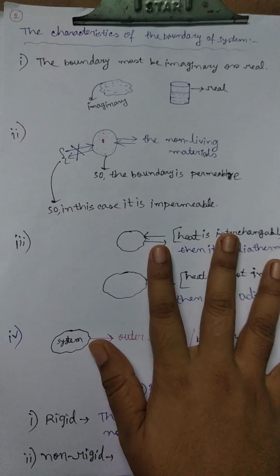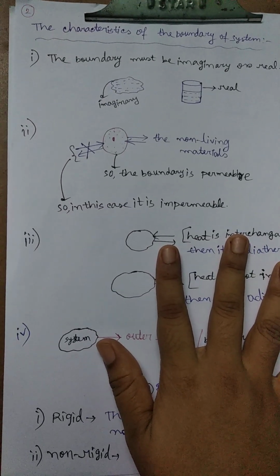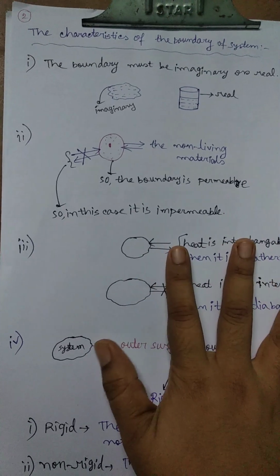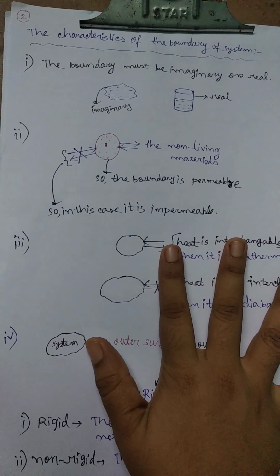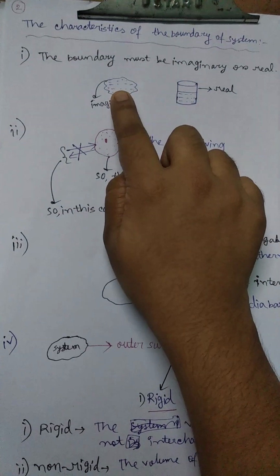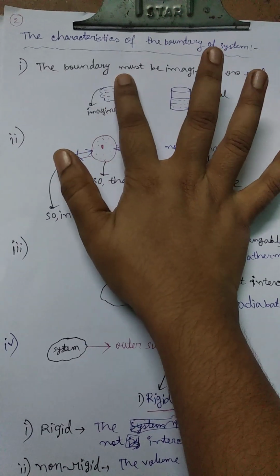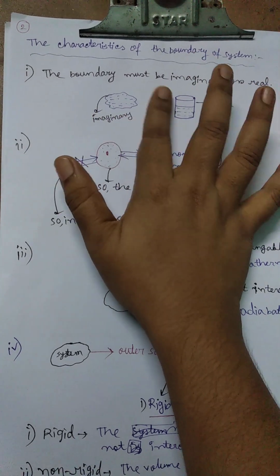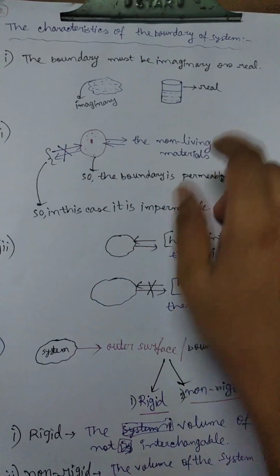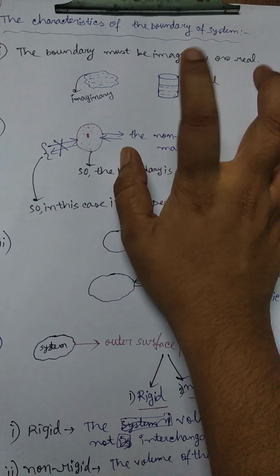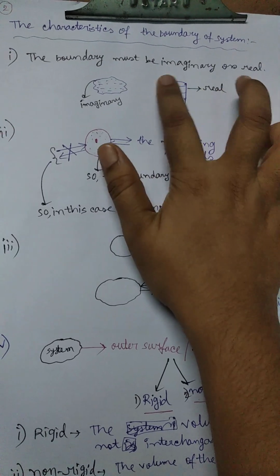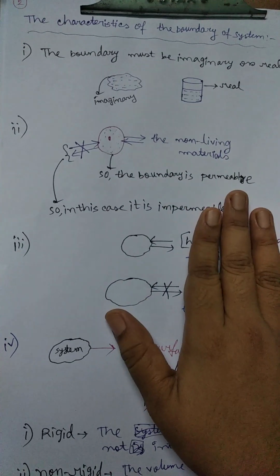Now I will discuss the characteristics of the boundary of a system, meaning how many types of boundary there can be. The boundary must be imaginary or real. Here is the pond. Behind the pond, the boundary must be imaginary. But here, look, the water is inside the glass, so it is a real boundary. Glass is the real boundary.